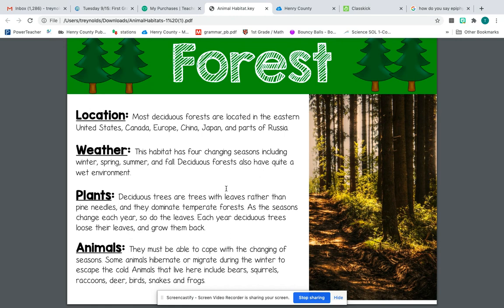Animals that live here include bears, squirrels, raccoons, deer, birds, snakes, and frogs. So now you know the difference between a rainforest and a forest.